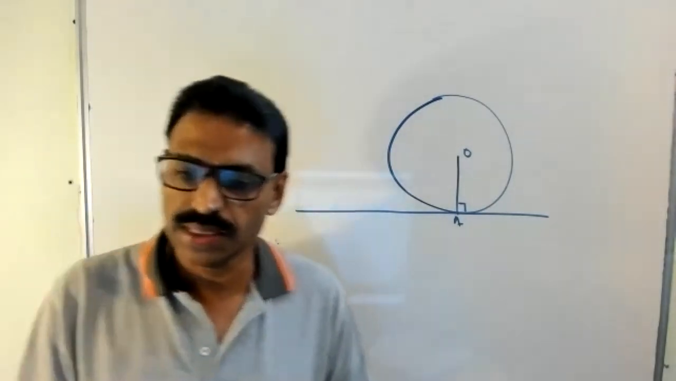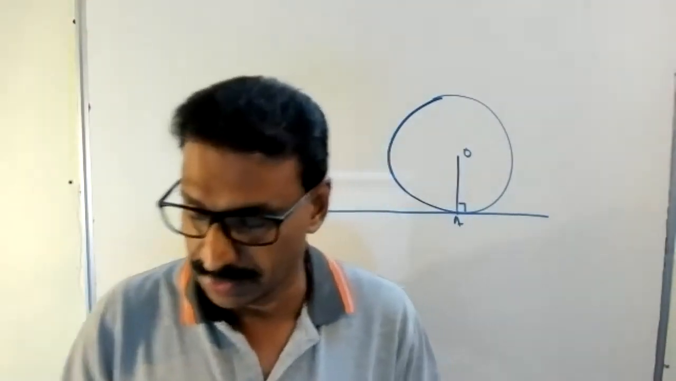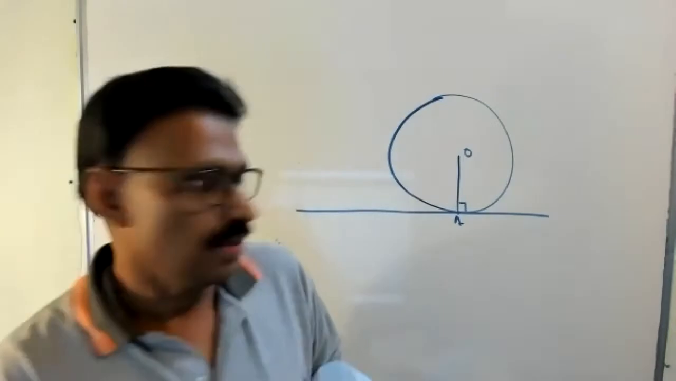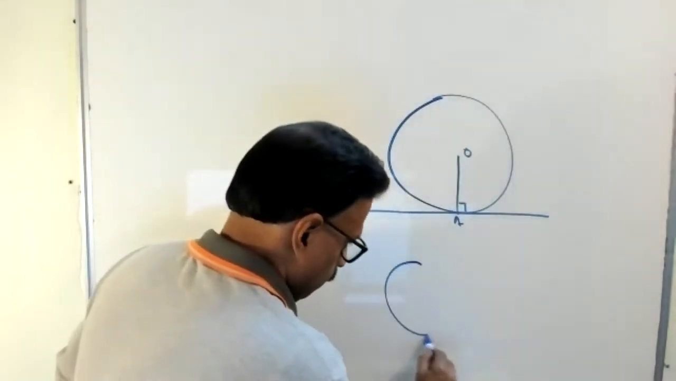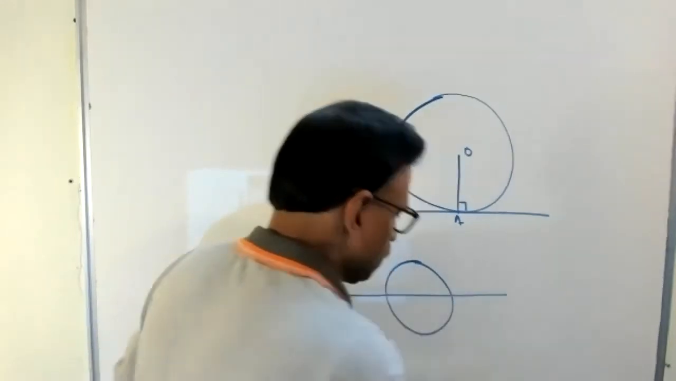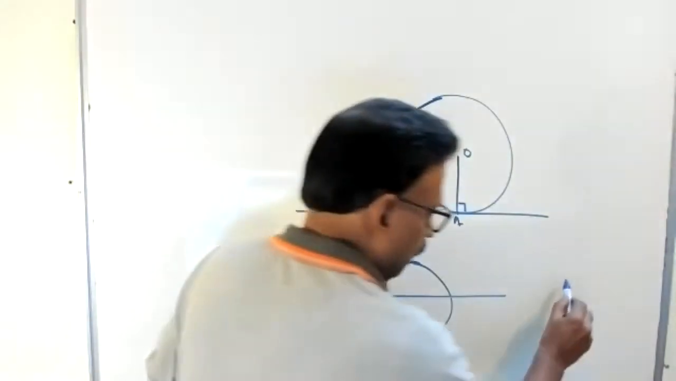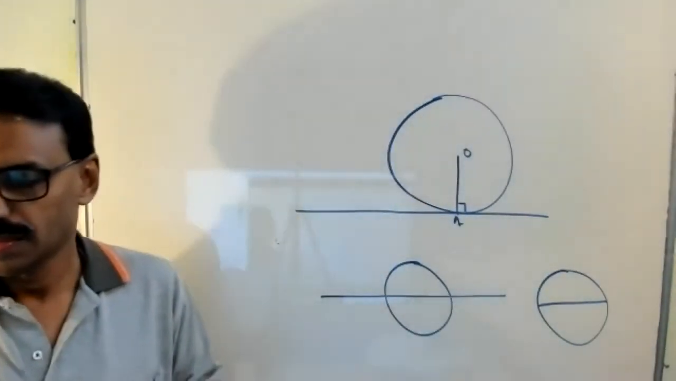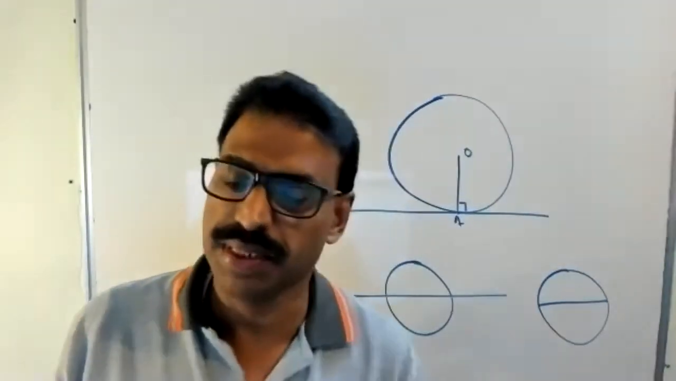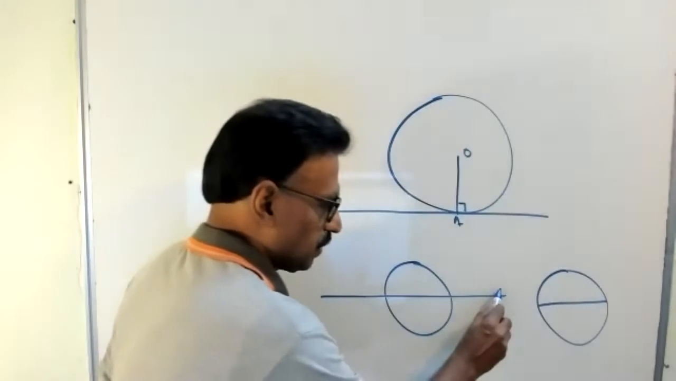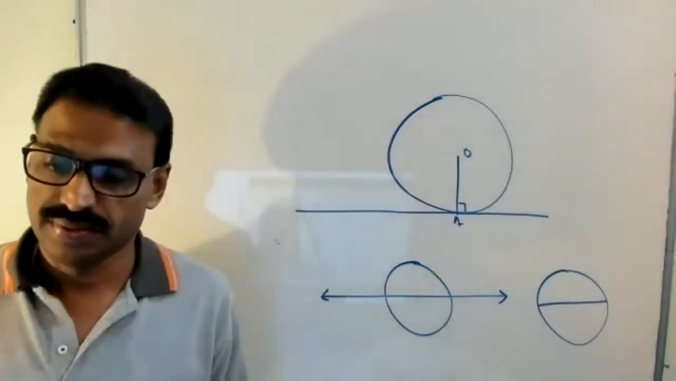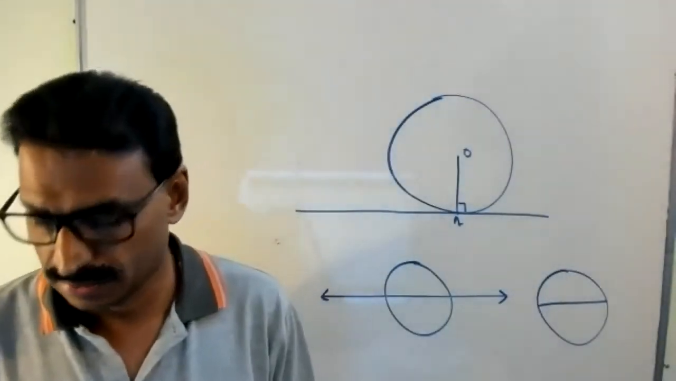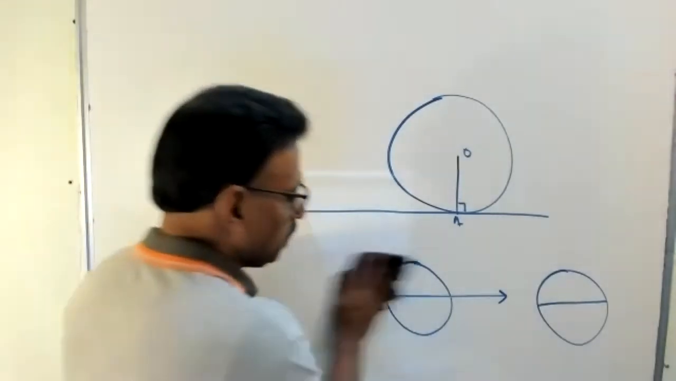A line that passes through the center is also a secant. It is a line, not a line segment. If it is a line, it is also a secant. But if it is a line segment, then it is a diameter. Understood, no? If it is a line, it's passing through here. Secant is a line.